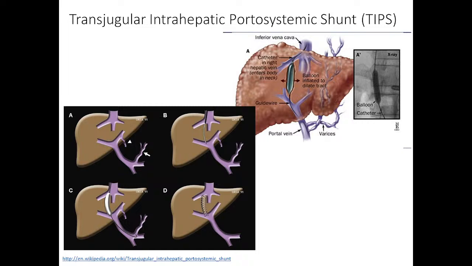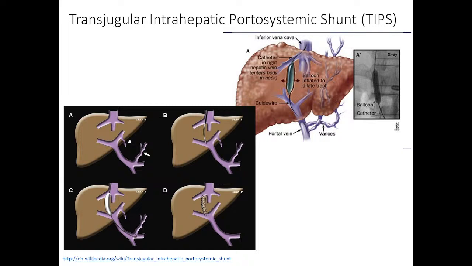Okay. And also this has completely bypassed the function of the liver, like metabolic function and detoxification function. So now whatever toxins and toxic metabolites are present coming through the gut are directly reaching the systemic circulation. So now the patient will develop hepatic encephalopathy because ammonia will not be neutralized in the liver. So there is a high chance of development of hepatic encephalopathy.